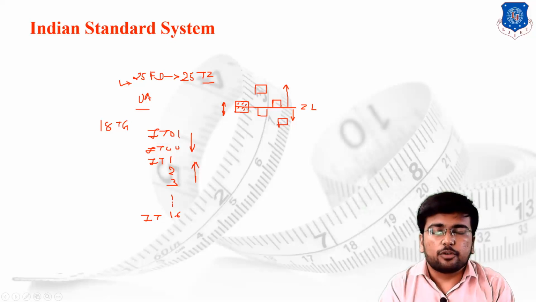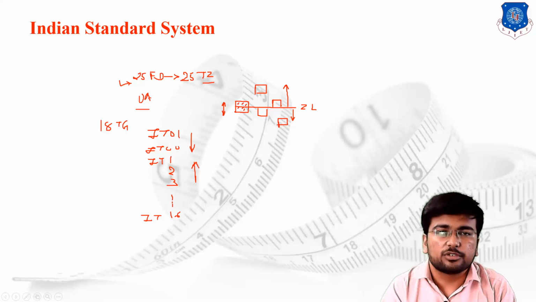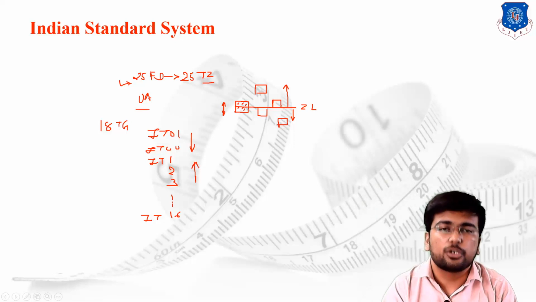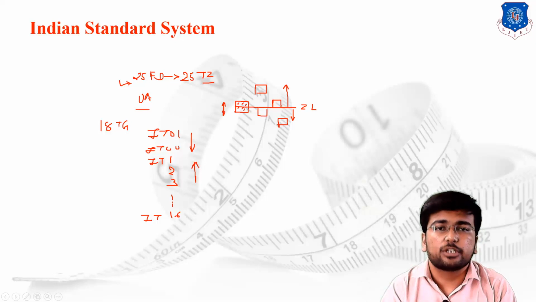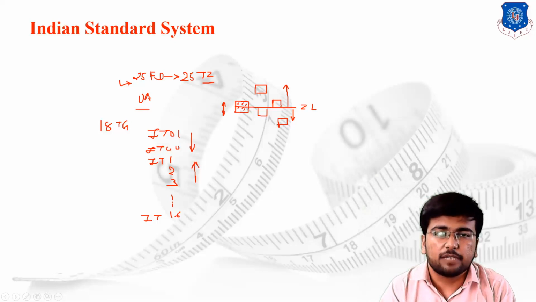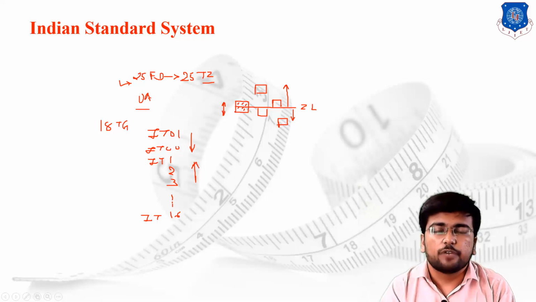As you go from one direction to another, you are supposed to increase the zone of the tolerance, or decrease the zone of the tolerance, and it is directly helpful for the definition of the zone of the tolerance. A particular zone of the tolerance is accepted for experimental work, for research work, for laboratory work, for academic institutions, for the particular purposes of mechanical industries and so on. So this is the basic case of the Indian standard system.